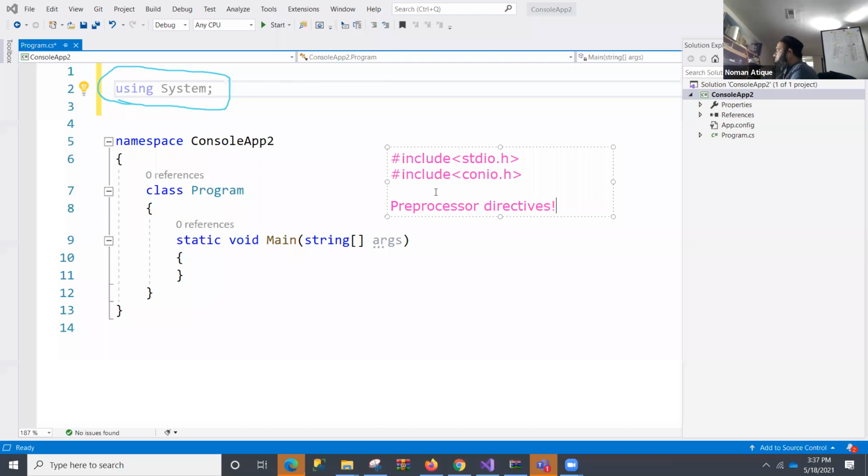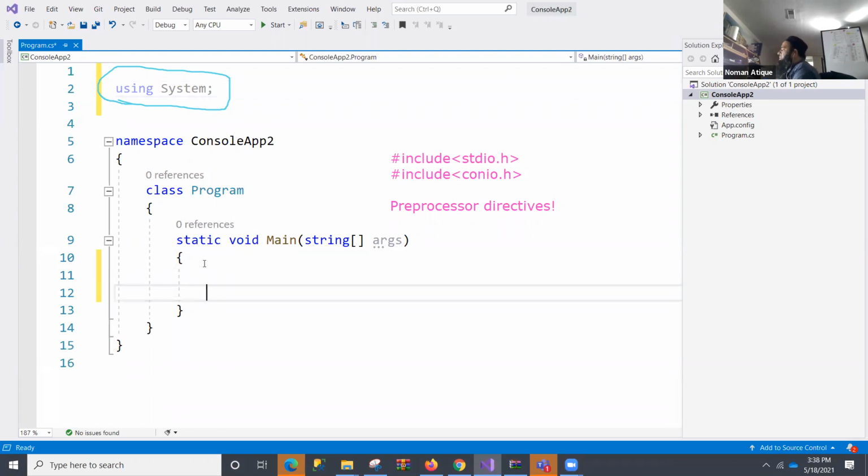Preprocessor, as its name suggests, comes before the processor. What do I mean? All these lines of code that we are writing over here, like static void main, and whatever we write between these bracket signs, these are all the instructions for the computer, the processor. And what comes before the processor? Preprocessor. So what comes before the processor? Those who are familiar, let me tell you, that is called a compiler.